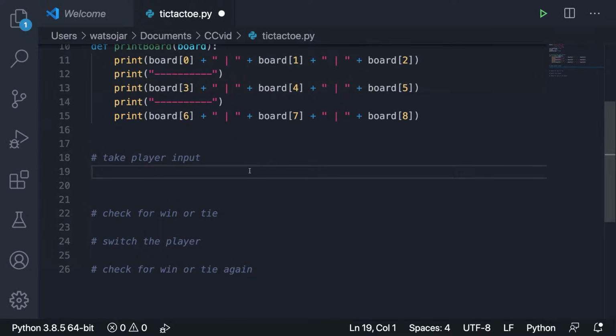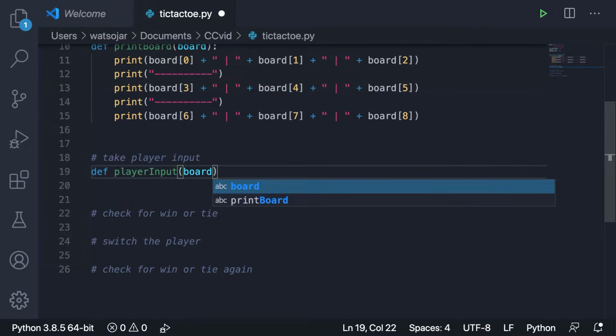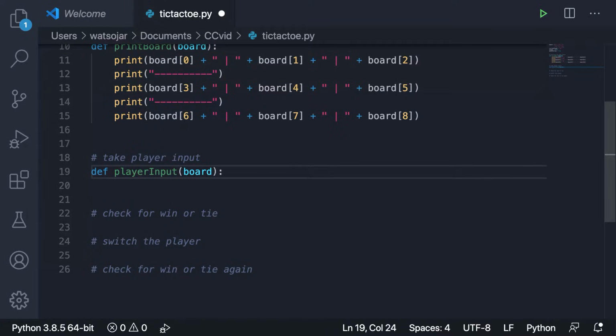Good enough for me. All right, so now that we have that print board function down, I think we're ready to take the next step and take some sort of player input. So let's make that function. Define player input, and that also is going to take in one argument, and we're going to call it board just for the sake of code readability. And I think the easiest way to take player input for a tic-tac-toe game that is run in the console is to just use the built-in Python function input. So what we're going to do is ask the user to select a number 1 through 9, and each number is going to correspond with a section on the game board.